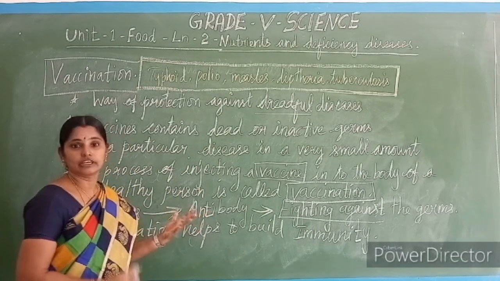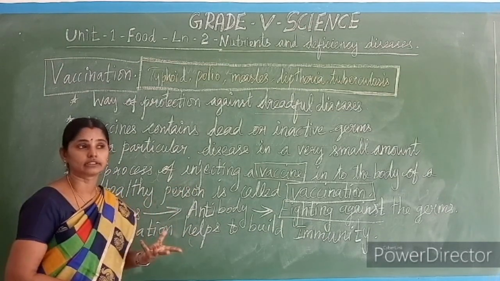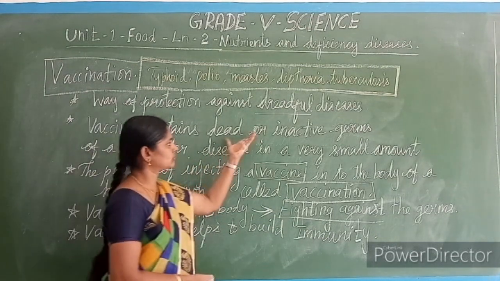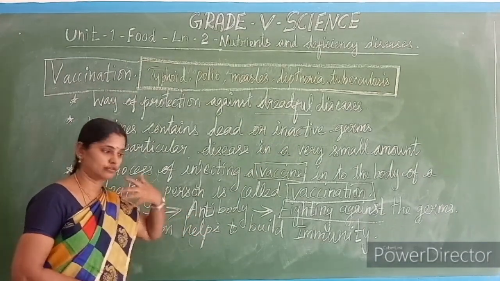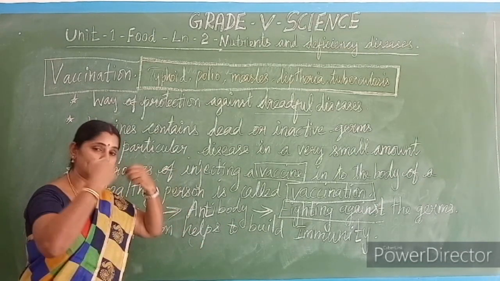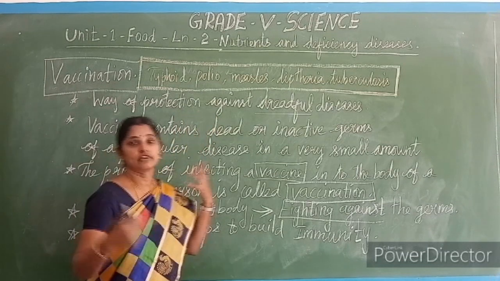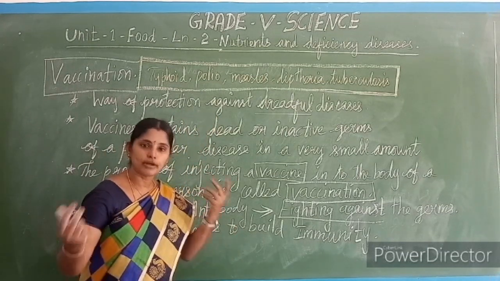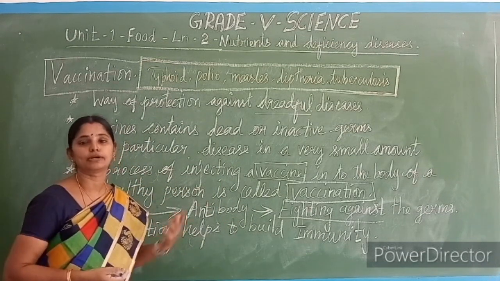So if we are affected by the original virulent active virus, while only dead and inactive virus is there in our body, if we come across any live virus, for example somebody affected by measles and we are sitting nearby, and the virus enters our body, what will happen to us?